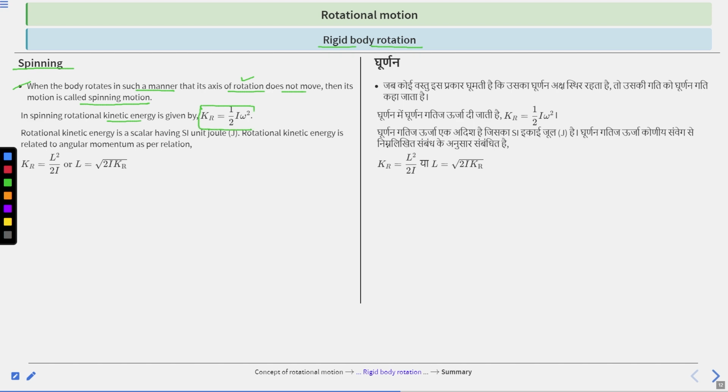Rotational kinetic energy is a scalar quantity having SI unit joule, and it is related to angular momentum as per the relation Kr is equal to L square divided by 2I, or we can say L equal to under root 2I Kr. Clear?